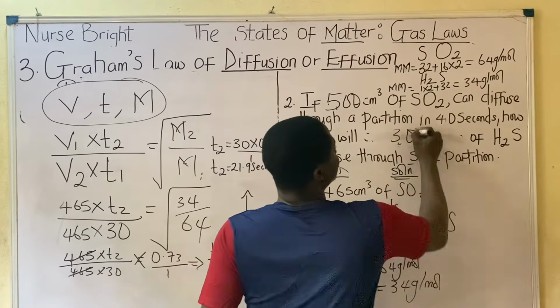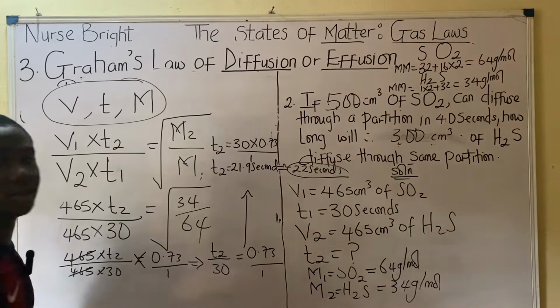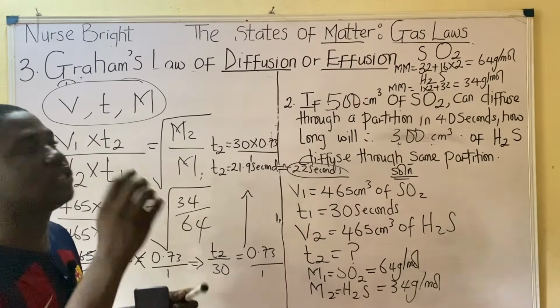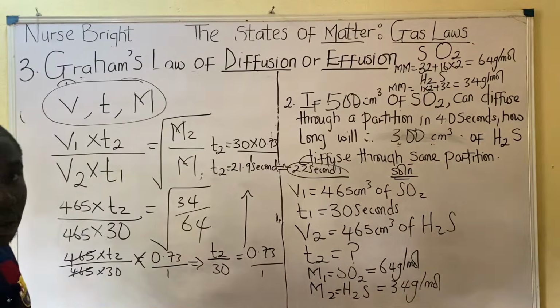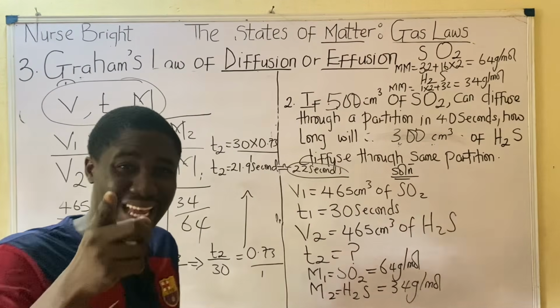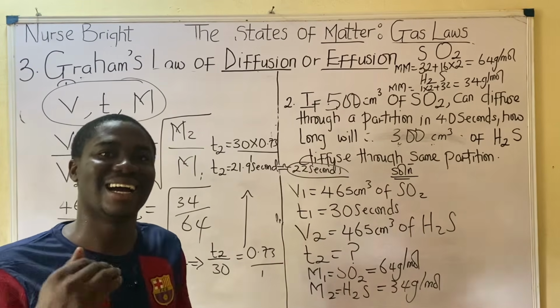Let's say here is 300 centimeter cube. You know, it was equal before, so that's why we cancelled them. I don't want to just tell you that since it was equal, they cancel; I want to show you that you can see that it's actually equal. I don't want to just do it initially so that you get the picture of what I'm saying. So that is that for that. So let's get into another gas law.